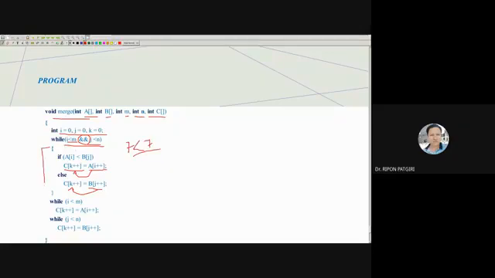That's why this loop exits. So I will copy just the remaining items of B, and it becomes ours.